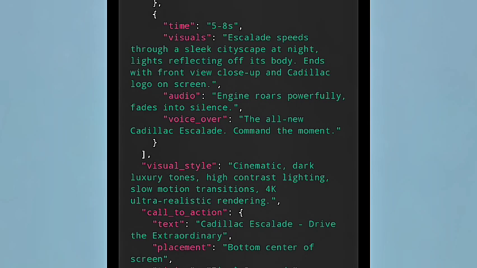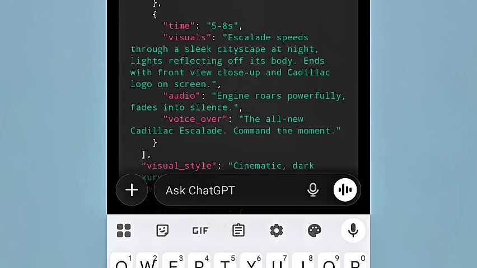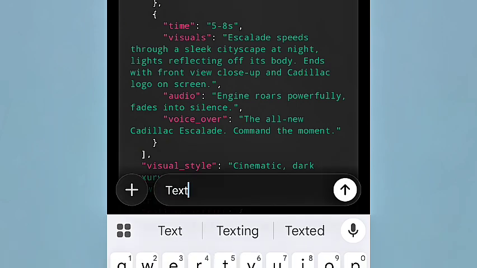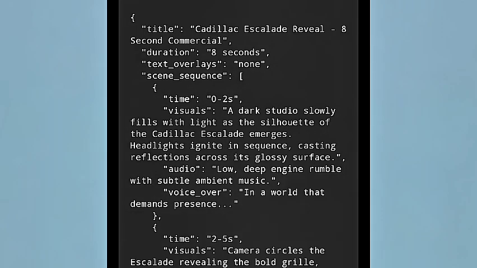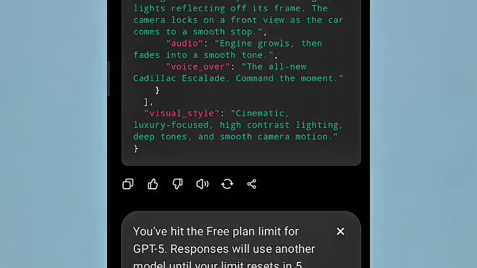That is text. Then placement is bottom center of the what? The screen. But you can basically tell it there's no text overlay. If you don't want text overlay, then you can write text overlay none, right? This is basically a programming language. There shouldn't be a text overlay on the screen. Why are most of these things happening, right? So text overlay should basically be what?